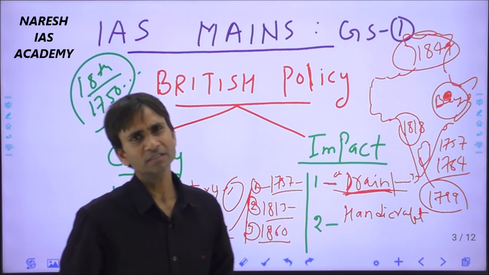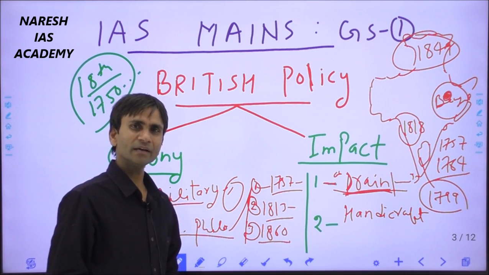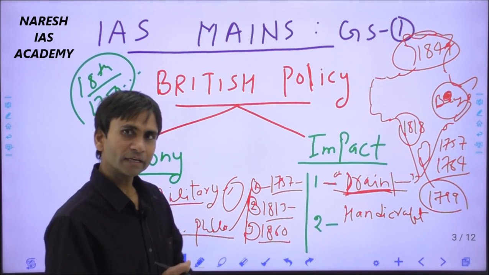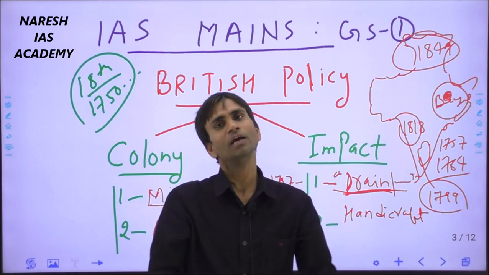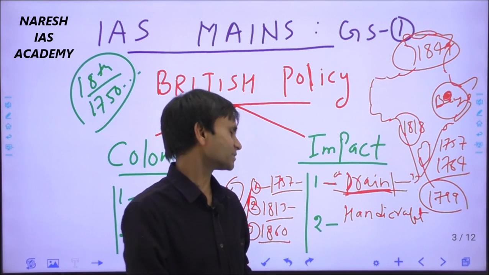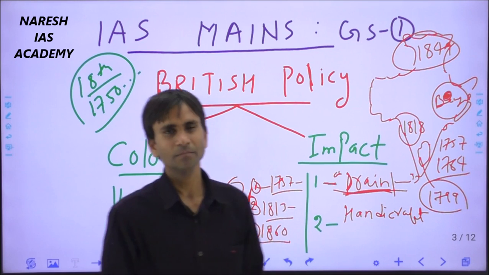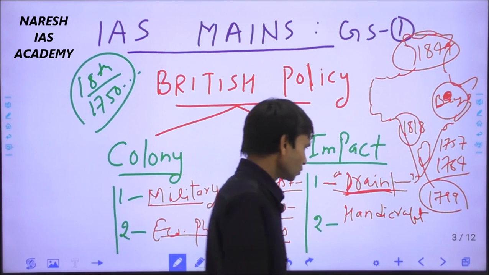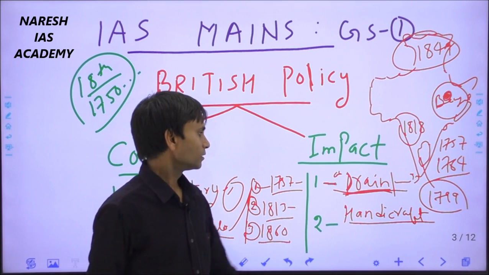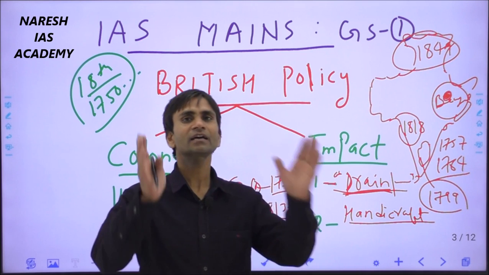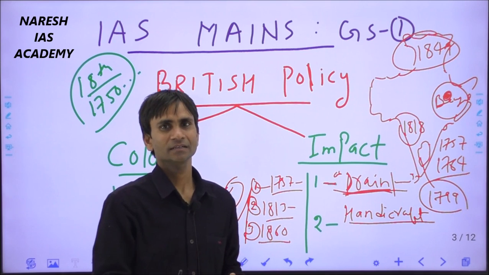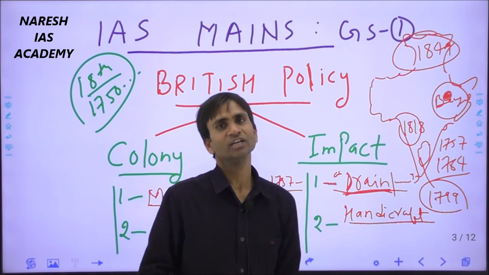But due to the British policies, how India became a colony and how India lost its global markets, we are still trying to get only a 2 or 2.5% share in the global economy. So definitely, before the arrival of the Britishers, India had a glorious past. So now you have to trace the causes which put the handicraft industries in a ruined, demolished condition.